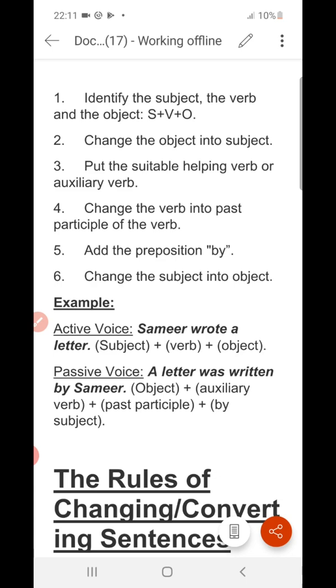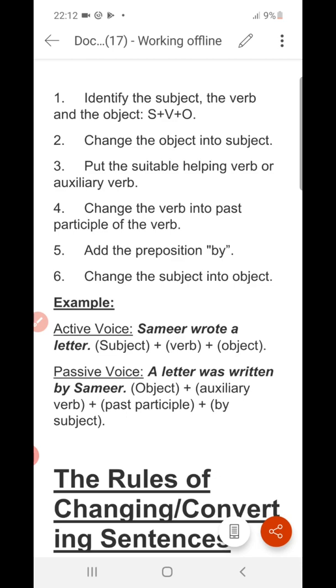Okay, letter. Now, the auxiliary verb has to be definitely put over here. Next, the past participle form of the verb, that is written: write, wrote, written. So wrote will turn to written over here. Okay, so the past participle form or third form of the verb. Next, plus by.